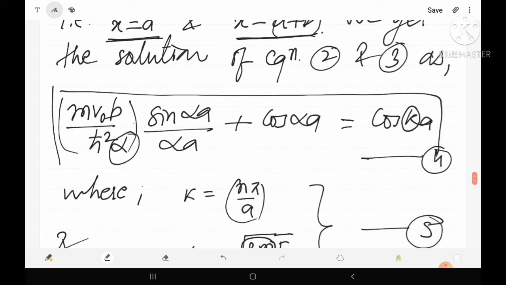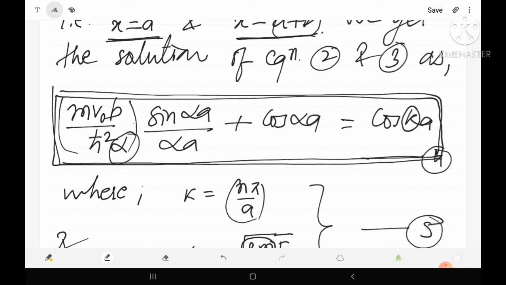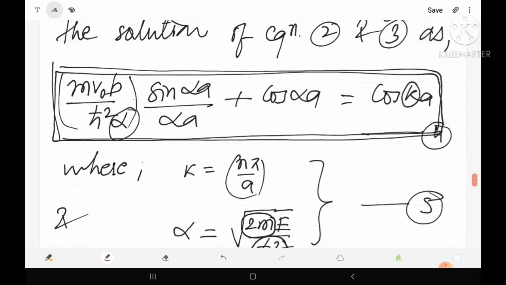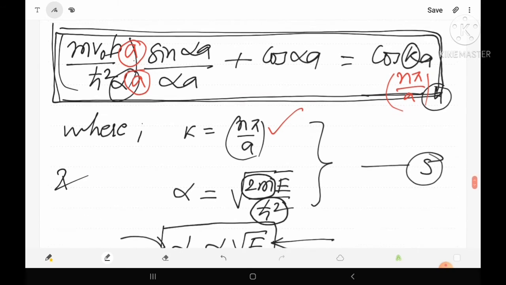So now let's solve this equation by the graphical method. To solve this equation by the graphical method, first of all let's modify it. In this equation let's substitute the value of k, which is n pi upon a. Similarly, in the left hand side let us multiply a at the numerator and a at the denominator. By doing this we have got this new rearranged equation.